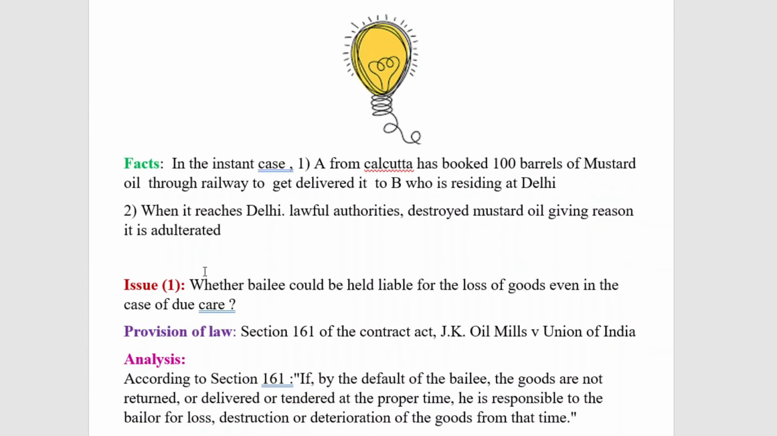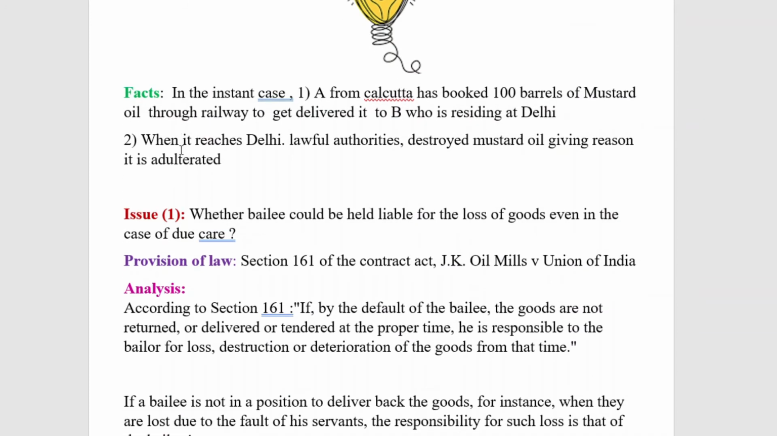In the instant case, A from Calcutta has booked 100 barrels of mustard oil through railway to get it delivered to B, who is residing at Delhi. That means it is a case of bailment. Here, A is a bailer who is from Calcutta. He has booked 100 barrels of mustard oil to be transported through railway, that is the bailee, and it should be delivered to B, who is residing at Delhi. So this is the first simplified fact.